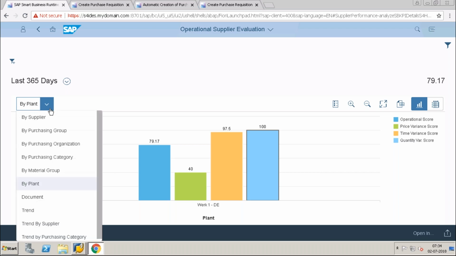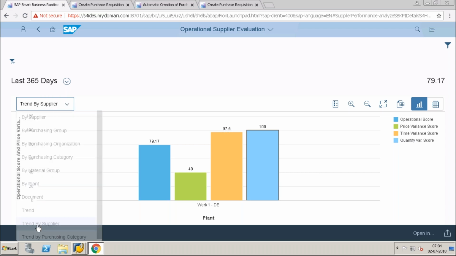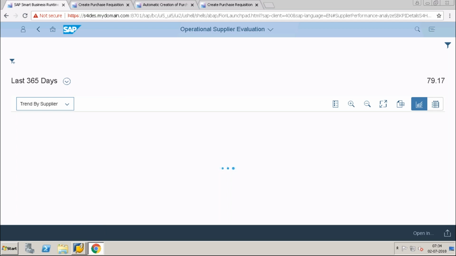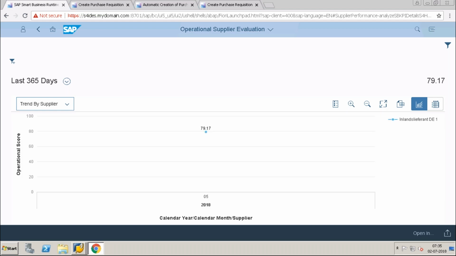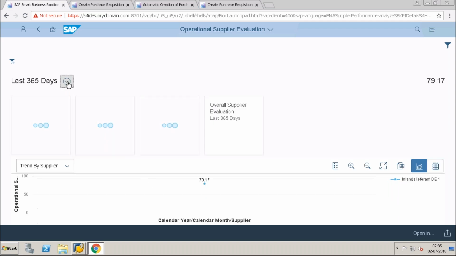So like this I can also go to trend by supplier. It's not only 365 days, I can even get it for different dates.